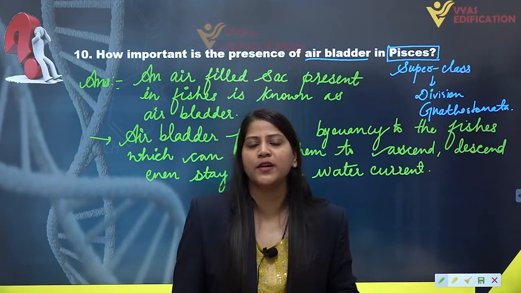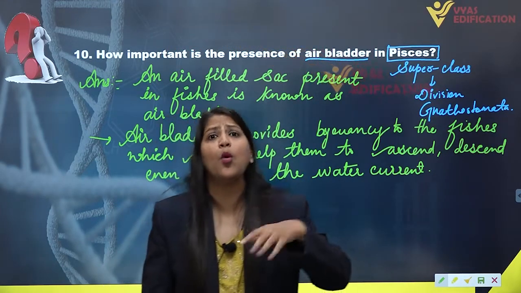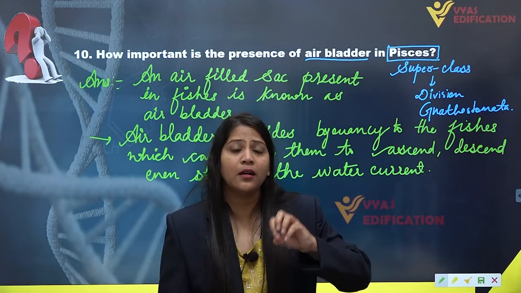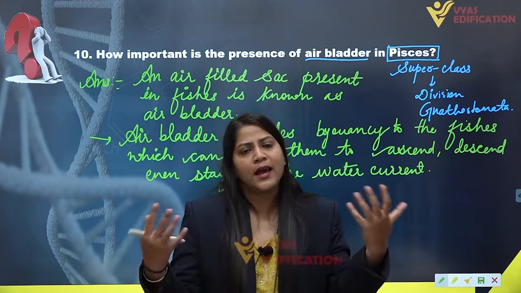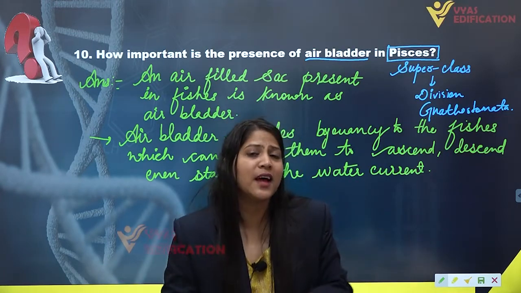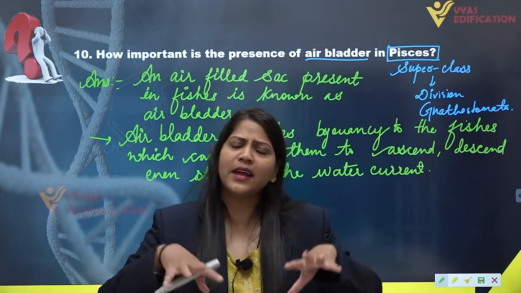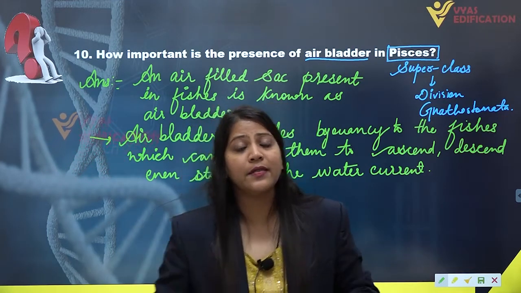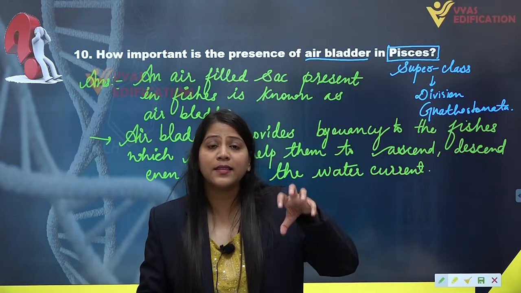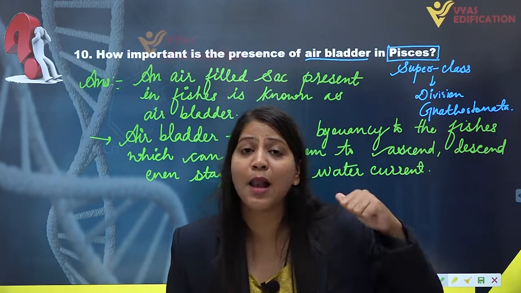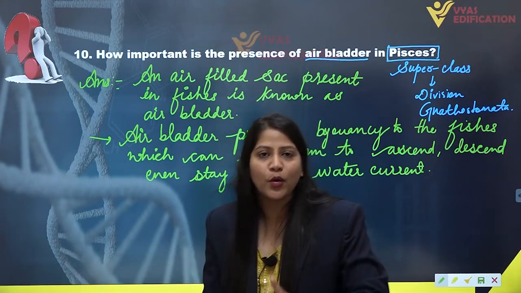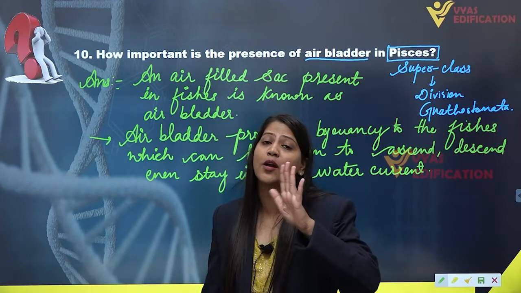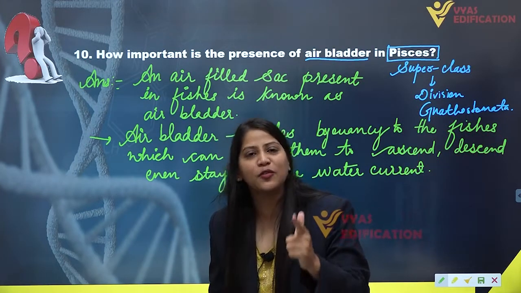But the small fishes, the freshwater fishes, the bony fishes we call them, whose endoskeleton is made up of bones, can stop their swimming, they can ascend in water, they can descend in water, they can stop swimming in water currents because they have air bladder in their body. They will not sink because they are provided with buoyancy with the help of their air bladder. So the bony fishes included in the class Osteichthyes have air bladder and they cannot sink because they have air bladder. They are provided with buoyancy.